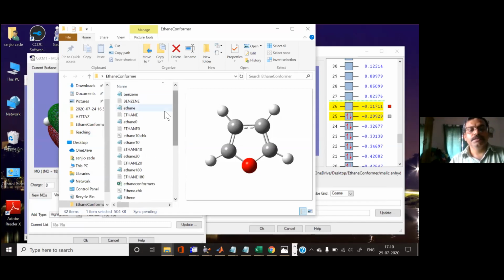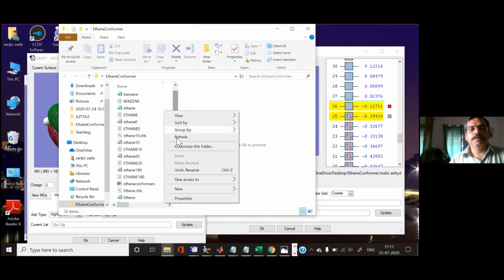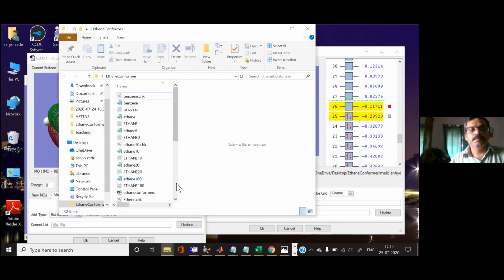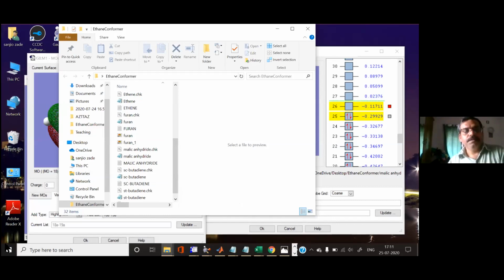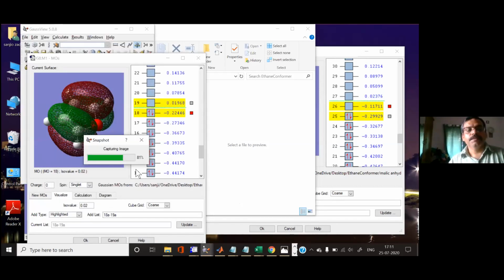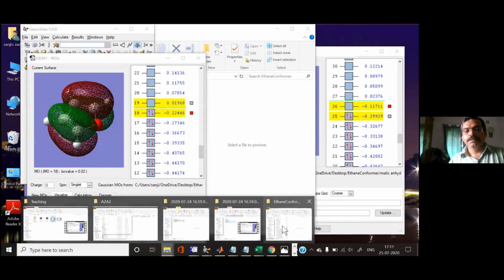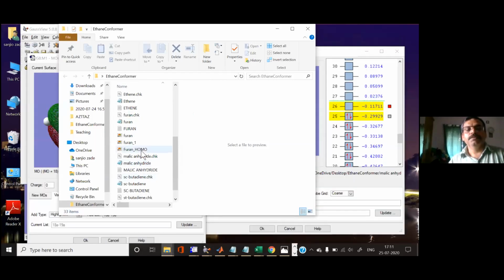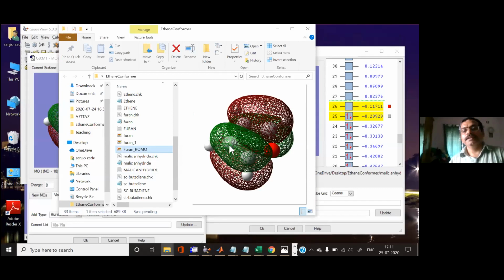You can see this molecular orbital. I have saved it in the same file. It's still capturing. Okay, so I have this HOMO orbital. Yeah, you can see, so you can change the orientation, whatever you like.